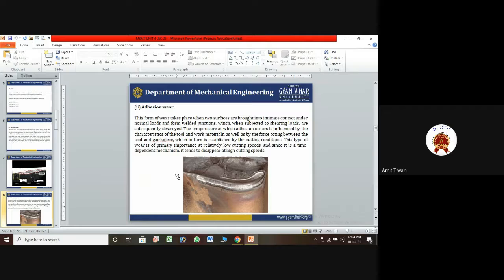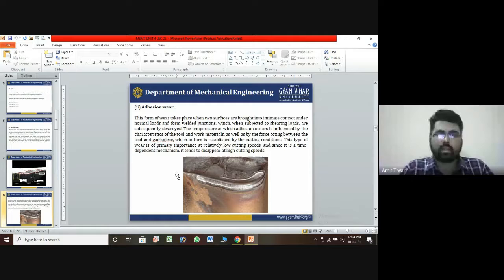These are some problems we indicated, or by increasing the surface reference by increasing the tool wear. So that's why, for reducing the tool wear, we selected the coolant for preventing purposes. If you are protecting the tool using the coolant against the high temperature, it will not be affected. So abrasive wear is something that is affected by the high temperature, influenced by the characteristics of the tool and work material, as well as by the force between the work and the tool face also.